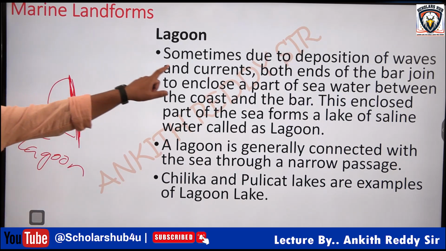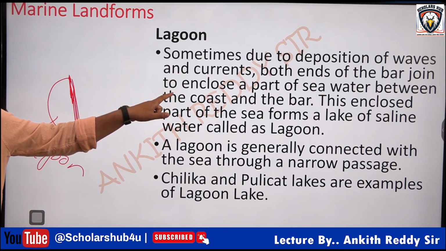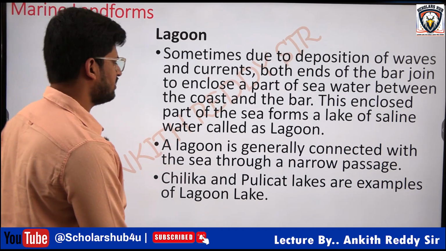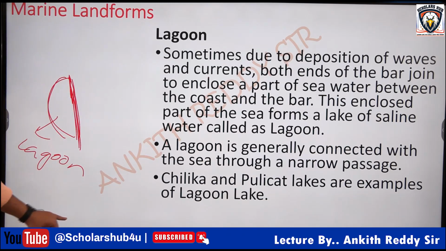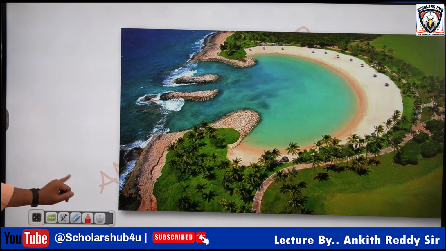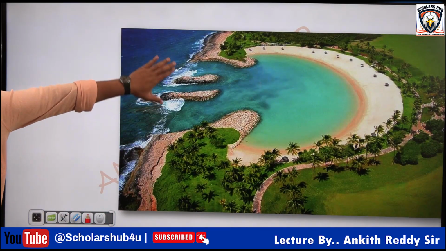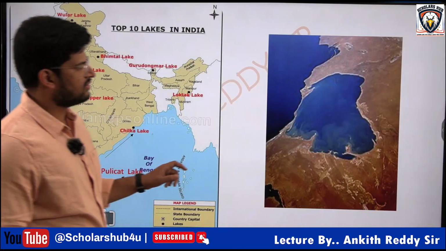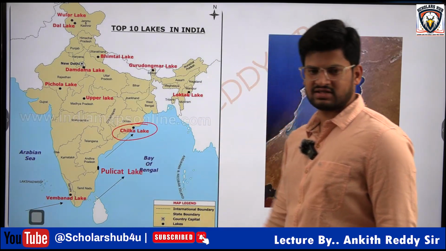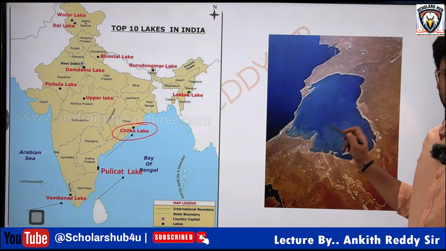So the sea water between the coast and the bar is called a lagoon or lagoon lake. India has one of the lagoon lakes. So this is a lagoon, you can see. Chilka Lake of Orissa is the best example of a lagoon lake.